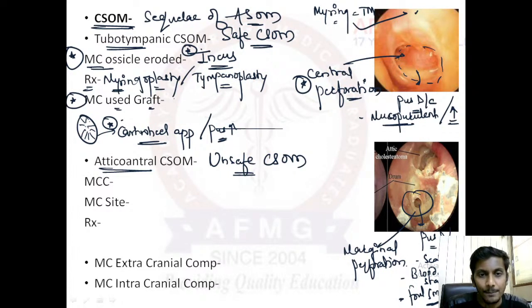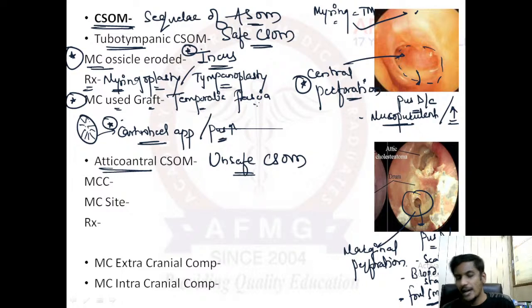Very good. It is the temporalis fascia, not the muscle. Okay, it is the fascia. Temporalis fascia is the most commonly used graft for these surgeries of tympanoplasty. I hope this is clear. The technique is underlay technique.